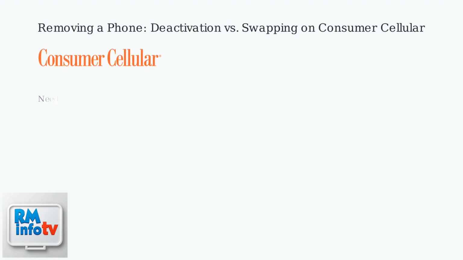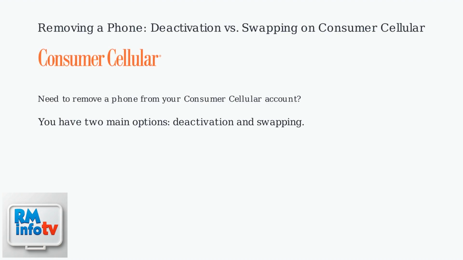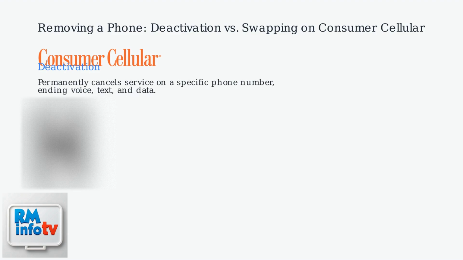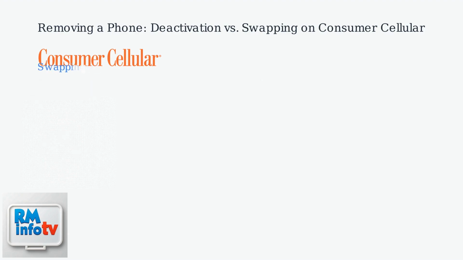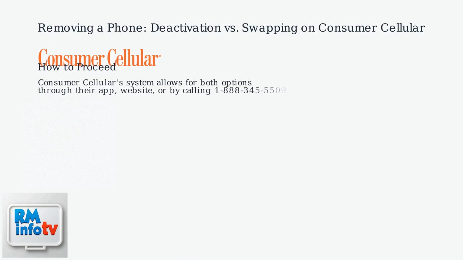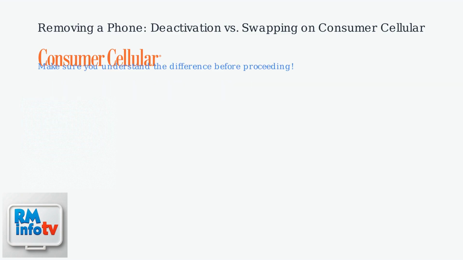Need to remove a phone from your Consumer Cellular account? You have two main options: deactivation and swapping. Deactivation permanently cancels service on a specific phone number, ending voice, text, and data. Swapping, on the other hand, replaces your current phone with a new one on the same line, keeping your number and service active. Consumer Cellular's system allows for both options through their app, website, or by calling 1-888-345-5509. Make sure you understand the difference before proceeding.